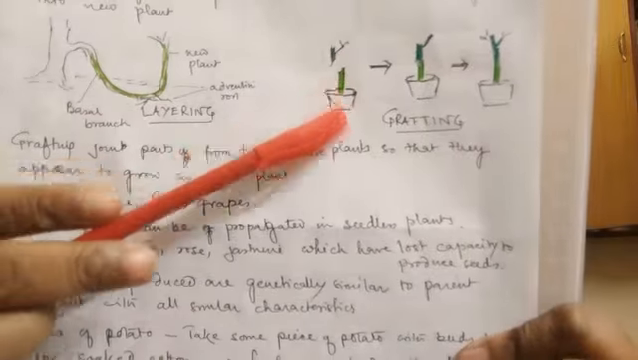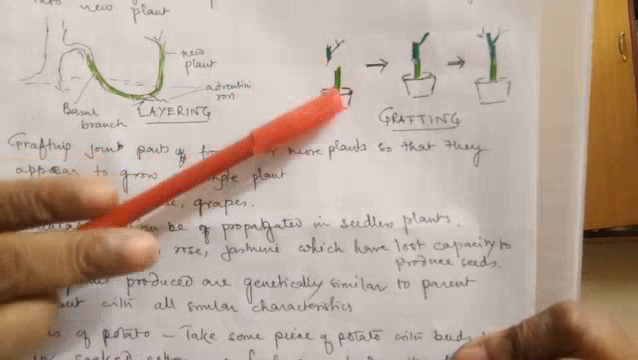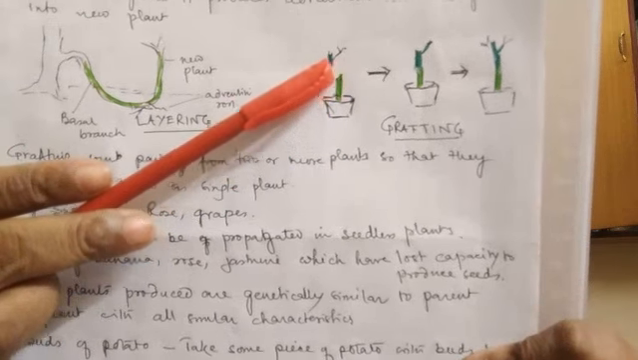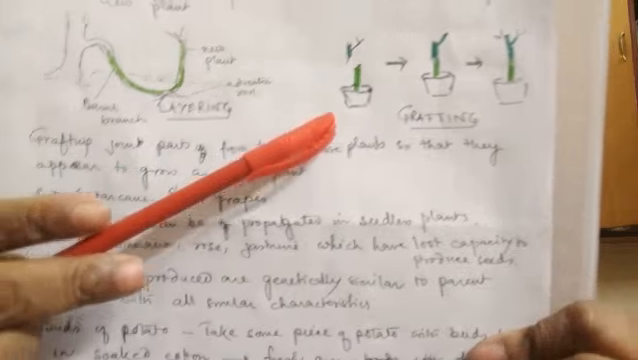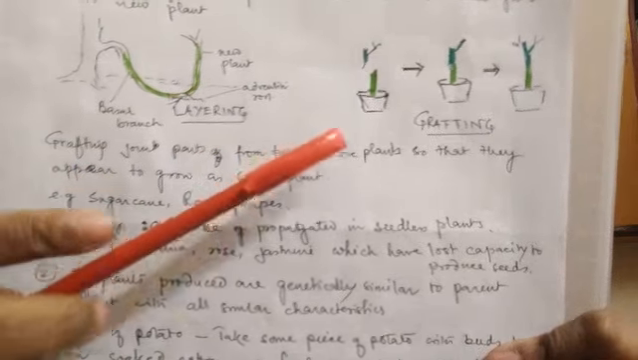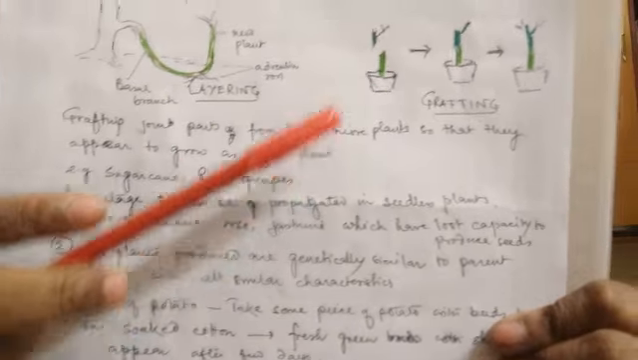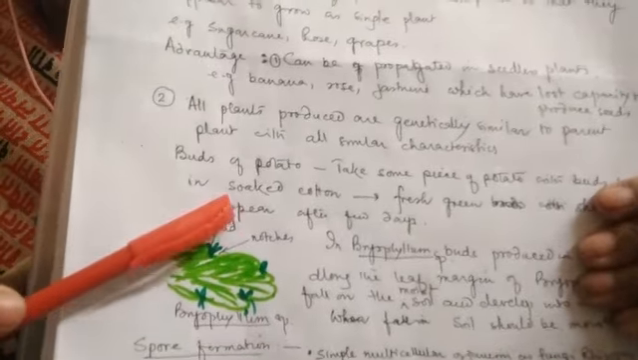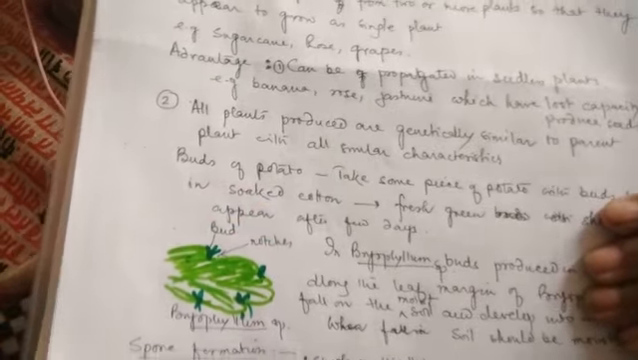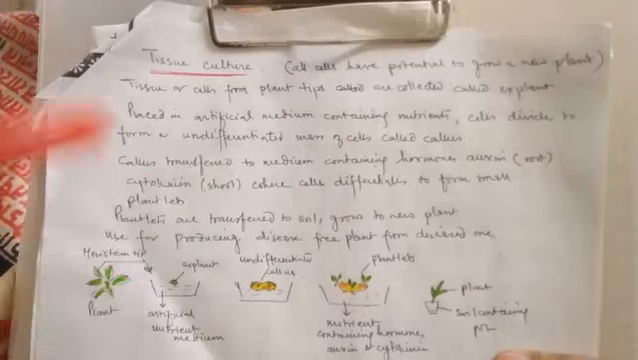Clear? So this, and we can even combine the structures which we want. Clear? And so it is very beneficial for agricultural or horticultural purposes. So these are the advantages of vegetative propagation. We are going to discuss tissue culture.